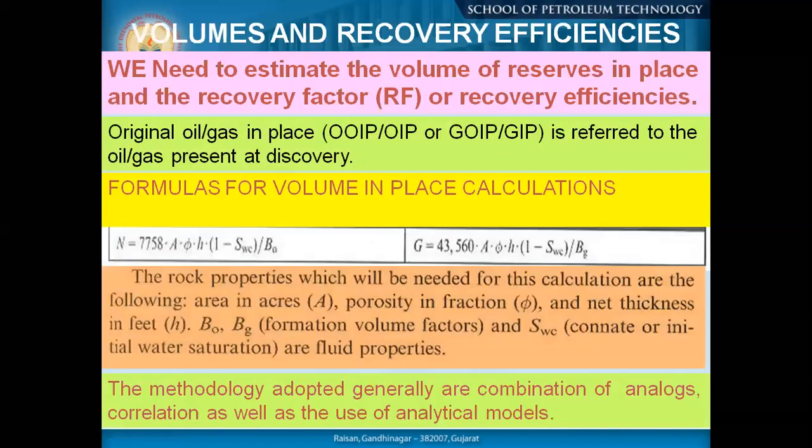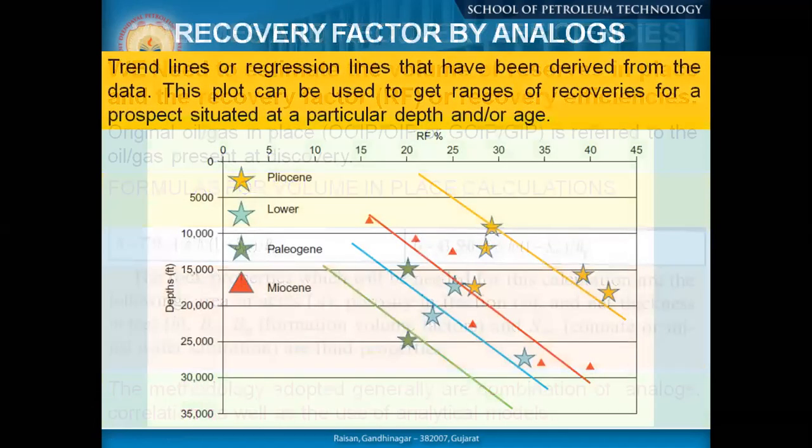Okay, so volumes and recovery efficiency. We have discussed our own volumetric reserve estimation assignments, and we have calculated them. The methodology adopted is generally a combination of analog correlations as well as analytical methods. So our main purpose is to understand how much reserves there are and how we exploit them by using different correlations, or a combination of analog correlations and analytical techniques. This is what we need to take care of.